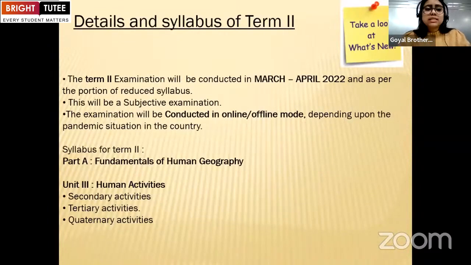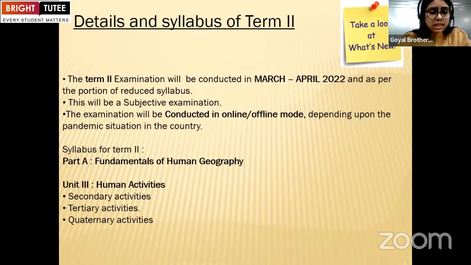Okay, so let's get detailed information about the syllabus of term 2. The term 2 examination will be conducted in the months of March and April 2022 as per the portion of the reduced syllabus. This will be a subjective examination, and it will be conducted in online or offline mode. That is totally dependent upon the pandemic situation in the country.